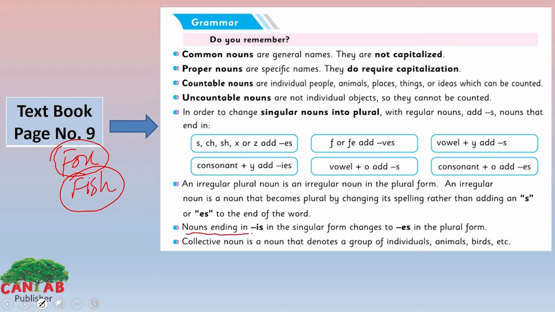Now, nouns ending in is in the singular form, we change it to es in the plural form. The examples are basis is a singular form and its plural form will be bases.